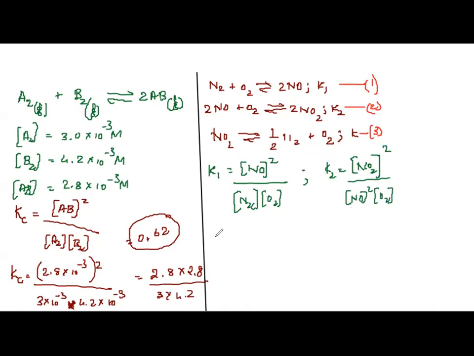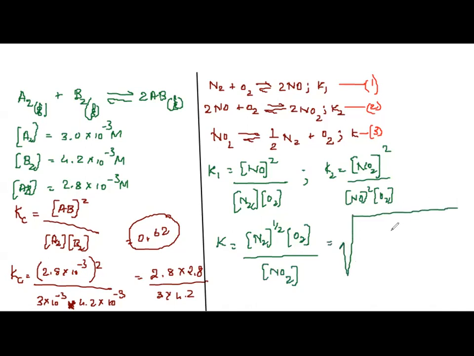Correct? And what will be K? Here it is N2. So K is equal to molar concentration of N2 raised to half into molar concentration of O2 divided by molar concentration of NO2, which is nothing but root of molar concentration of N2 into molar concentration of O2.